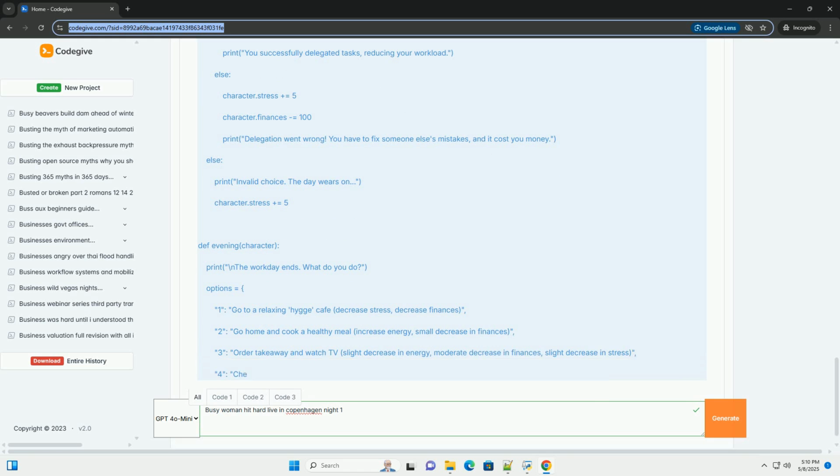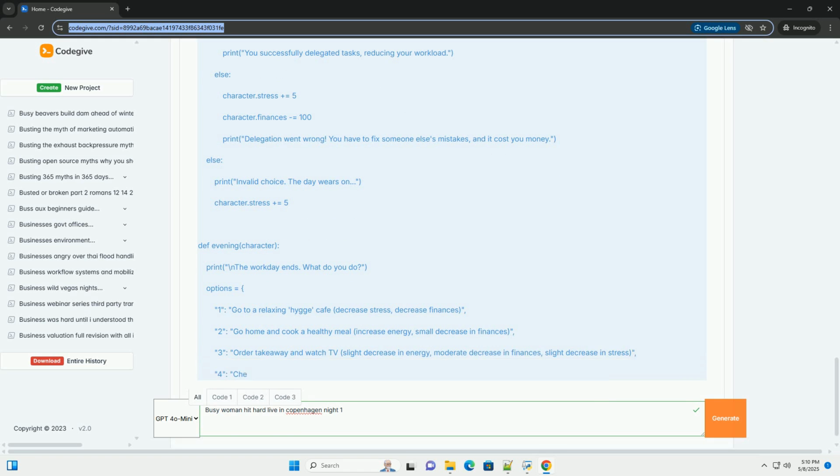Summary and next steps. This tutorial provided a conceptual framework and basic code examples for creating an interactive experience, primarily a text-based game, but also touching on Pygame and generative art, based on the prompt "Busy Woman Hit Hard Live in Copenhagen Night 1". Next steps for developing the game. Expand the narrative. Add more events, choices, and consequences. Explore the characters' relationships, motivations, and backstory.